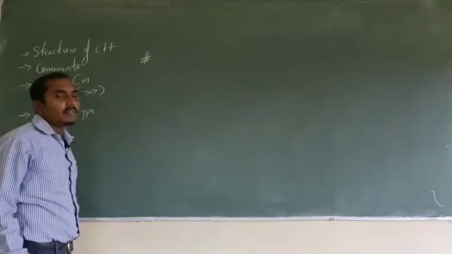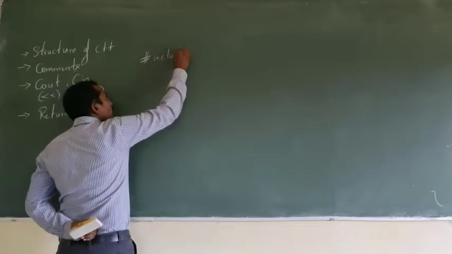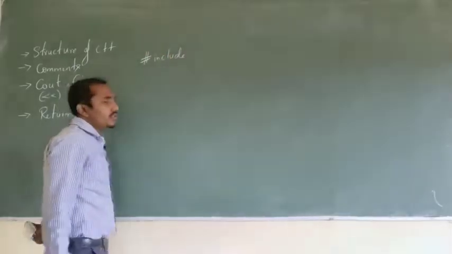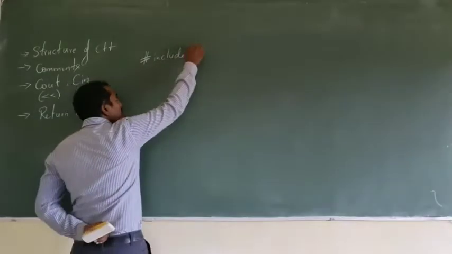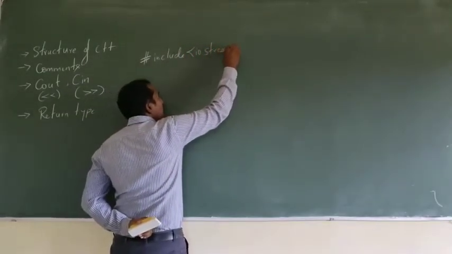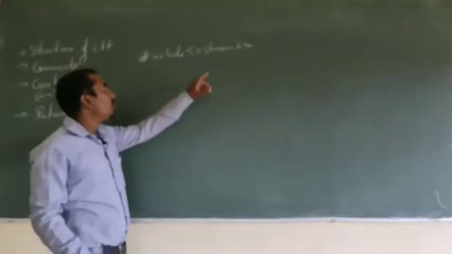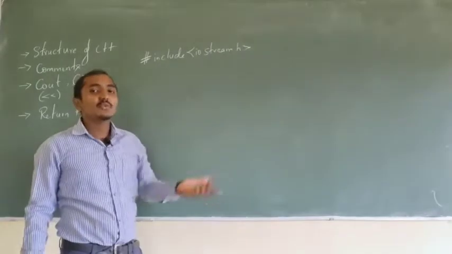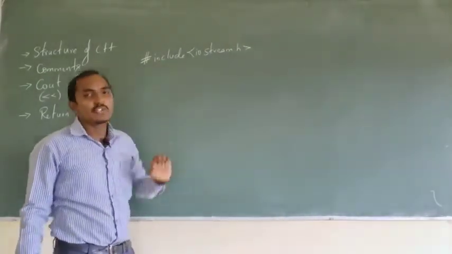For example, if you are writing a C program, you used to write hash include stdio.h, which is standard input output.h. Similarly, in C++ we are going to have iostream.h. Now this header file is used for performing input output. In C programs we used stdio.h; in C++ we will be using iostream.h.